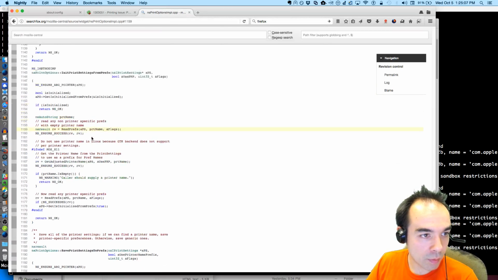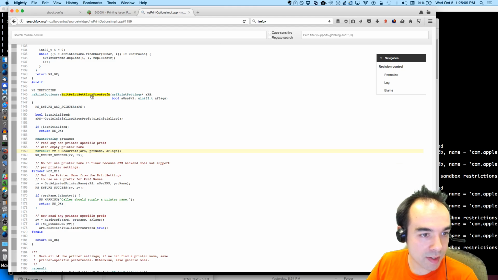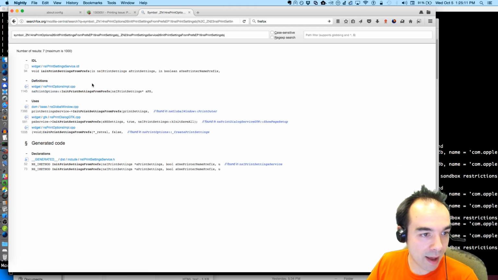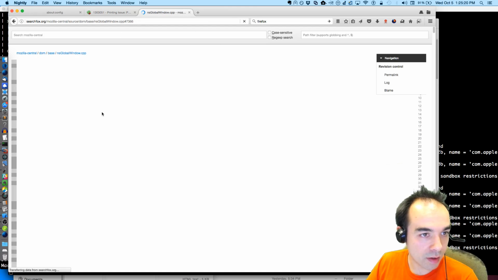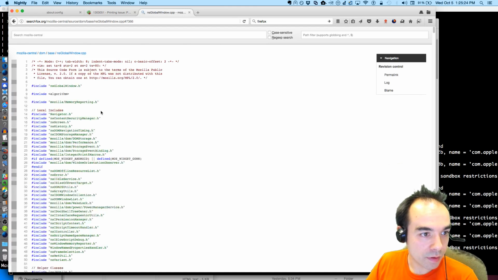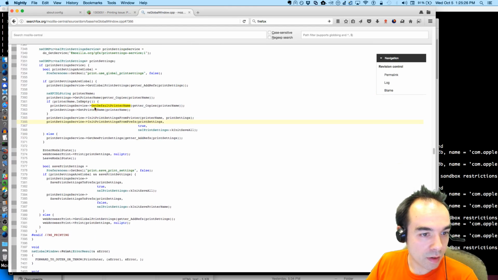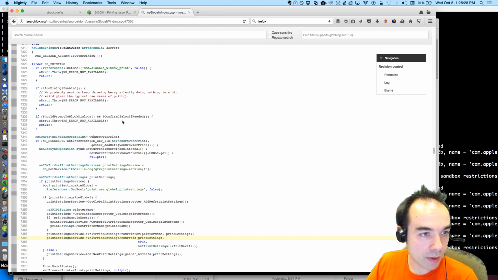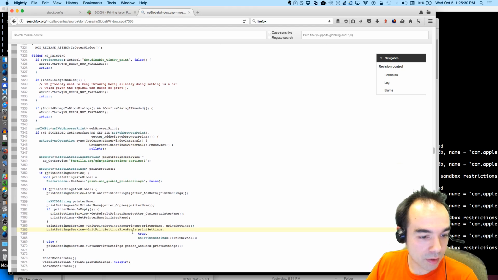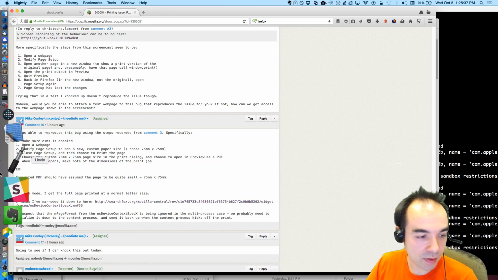Here. When we initialize print settings from prefs, and that happens here, I think. Whenever we do the actual print. There's a print settings service.